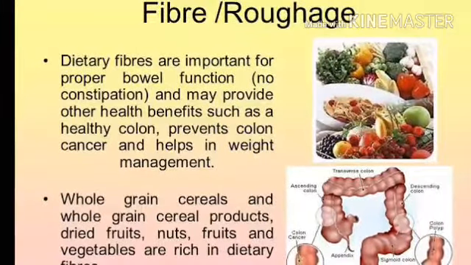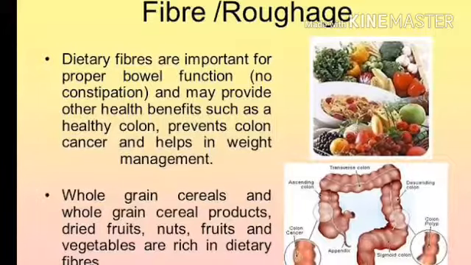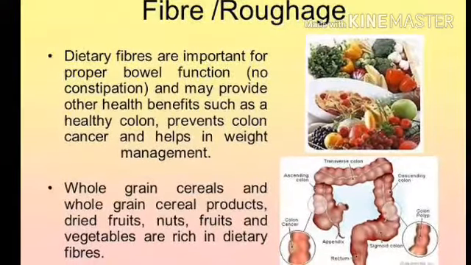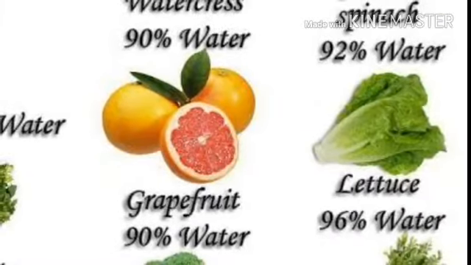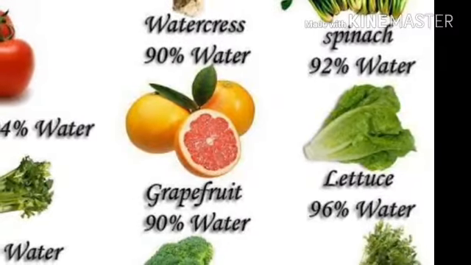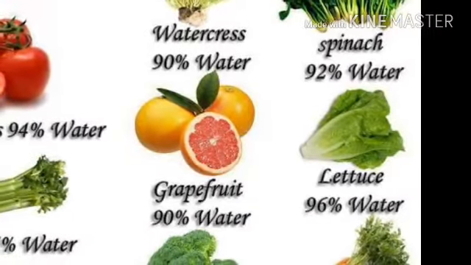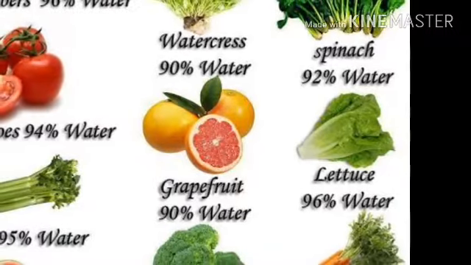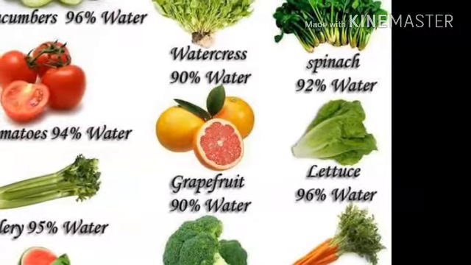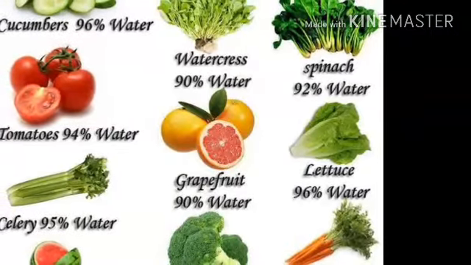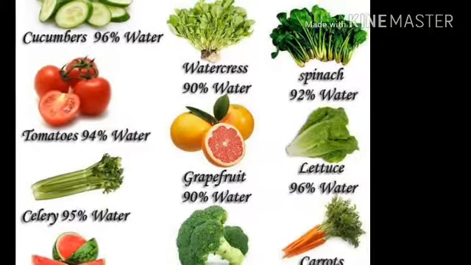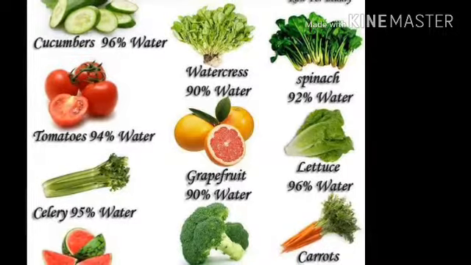Roughage is provided mainly by plant products, so we have to add roughages in our food. Where do we get it from? From fruits, vegetables, whole meal flour, etc. And next, water is a very important resource for us. Different food items contain different amounts of water. You could see in the picture, roughages and water should be included in our food to maintain a healthy habit, right? If you lack these minerals and water, then it becomes very unhealthy.